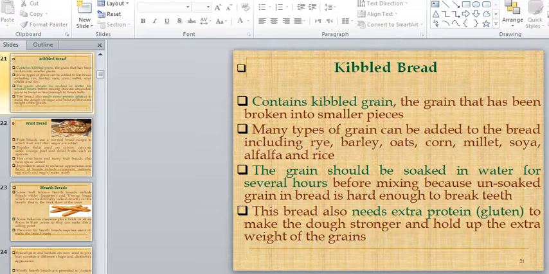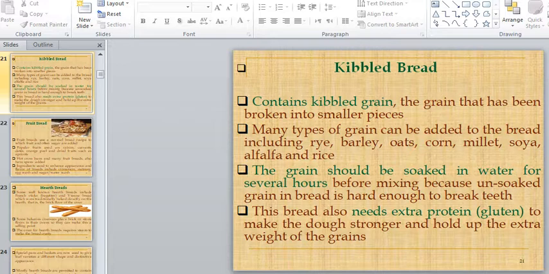This is also a type of bread, made from grains that are broken into smaller pieces. What types of grain can we use? We can use rye, oats, corn, rice, or different types of grains, but the condition is that they should be broken into smaller pieces. Then we say that it is kibble bread. The important point to be noticed is that all of these grains should be soaked in water for several hours before mixing. What's the reason?